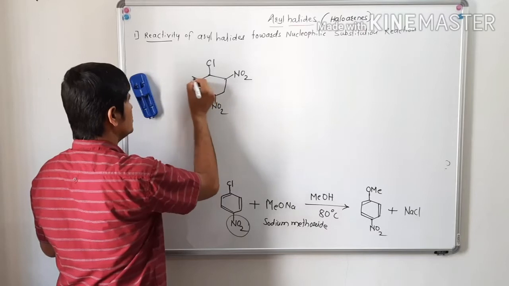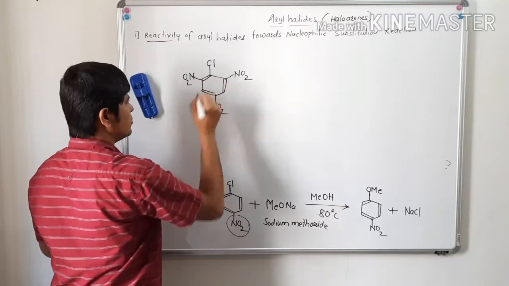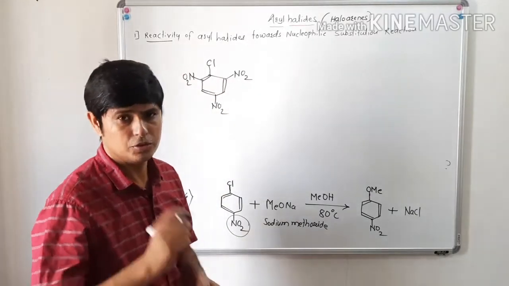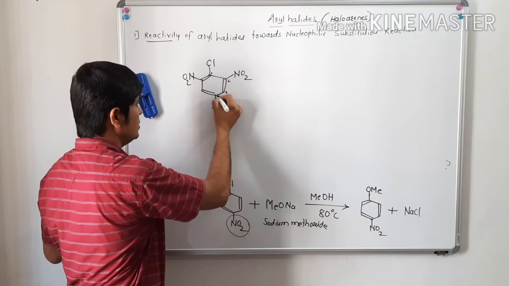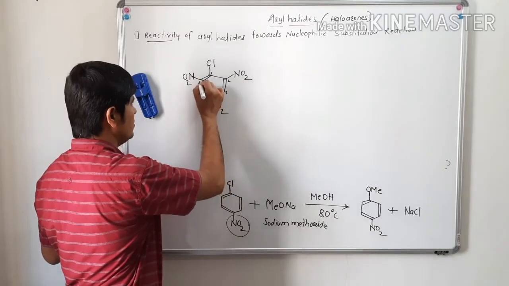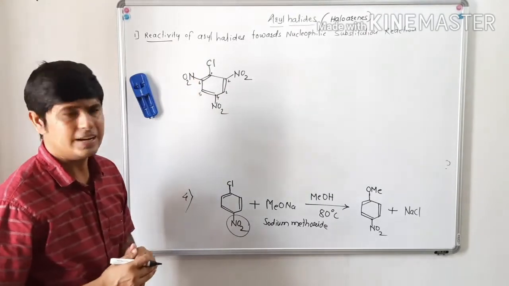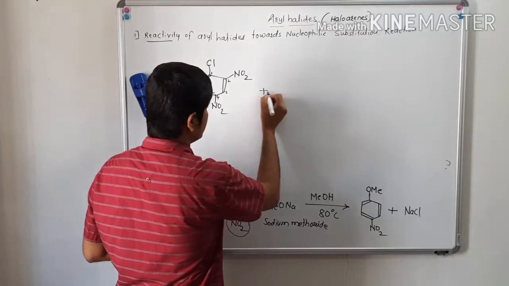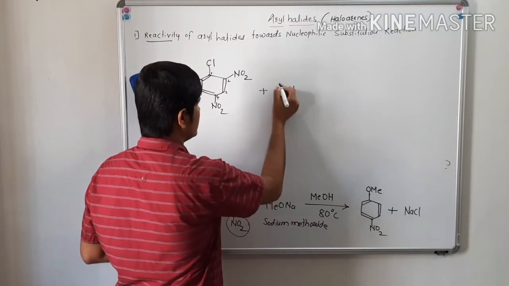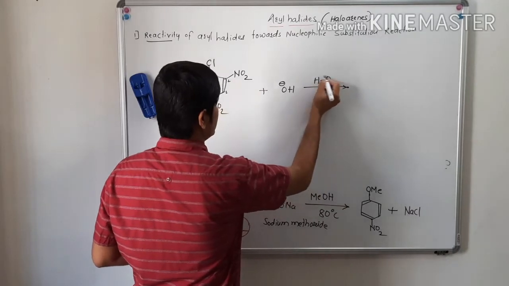This is 2,4,6-trinitrochlorobenzene. See, this is position number 1, 2, 3, 4, 5, 6. So 2,4,6-trinitrochlorobenzene is reacted with just water.